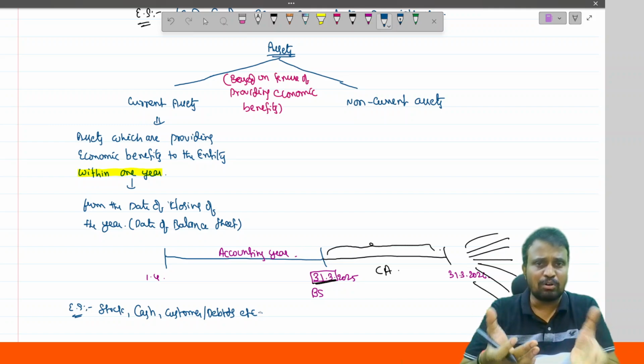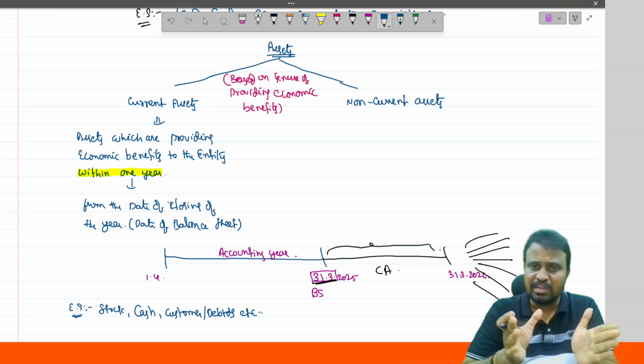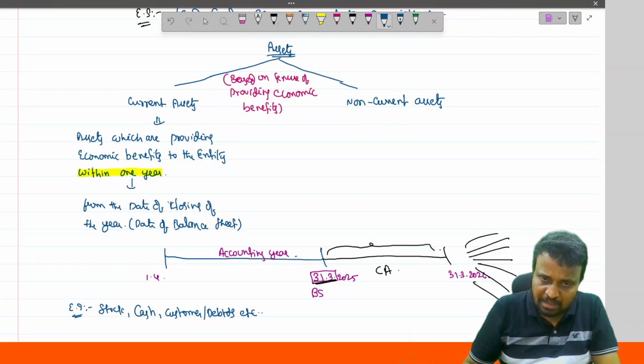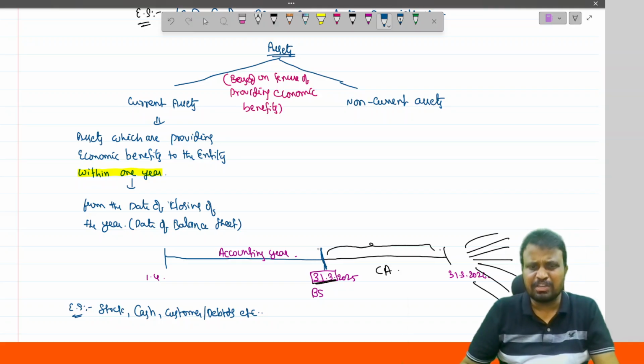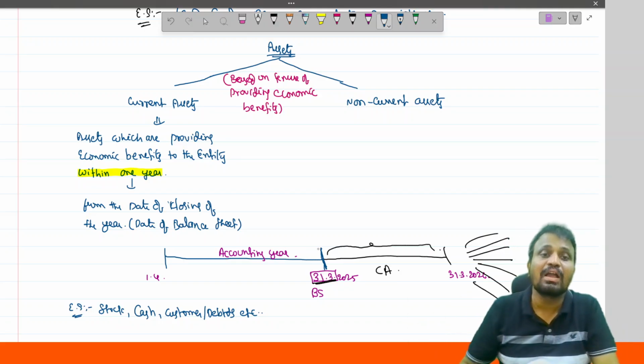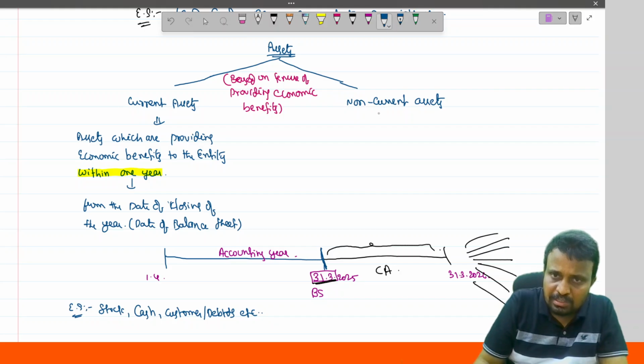And it will realize the amount within 90 days from the date of sale of the respective product. That's why, when we compare from the balance sheet date, definitely it will realize within 12 months. That's why they are classified under what? Current asset. Okay.